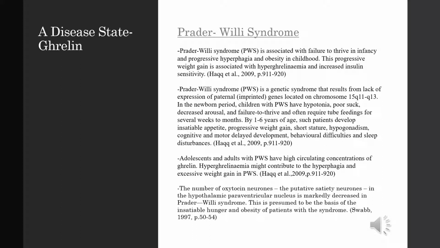The number of oxytocin neurons, the putative satiety neurons in the hypothalamic paraventricular nucleus, is markedly decreased in PWS. This is presumed to be the basis of the insatiable hunger and obesity of patients with the syndrome. So their decreased neurons in the hypothalamic nucleus is the reason why their hunger is much more and the obesity is more prevalent with this syndrome.